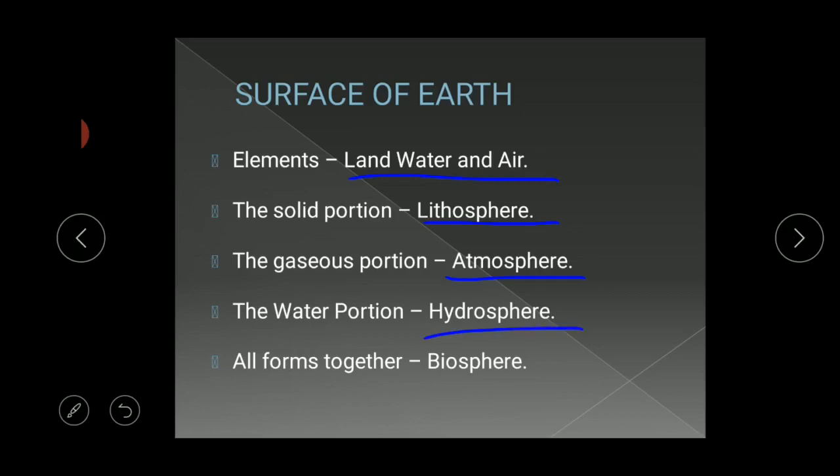And the narrow zone where we can find the combination of all the forms, lithosphere, atmosphere and hydrosphere, like land, water and air together, is called the biosphere.